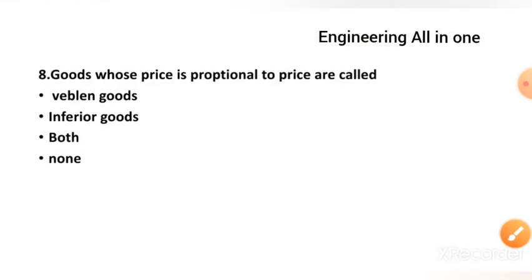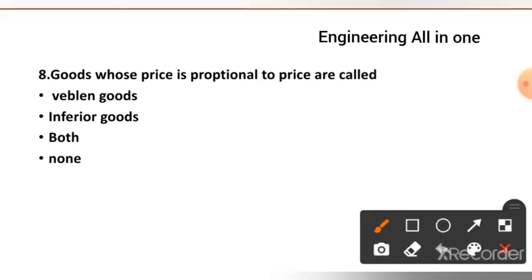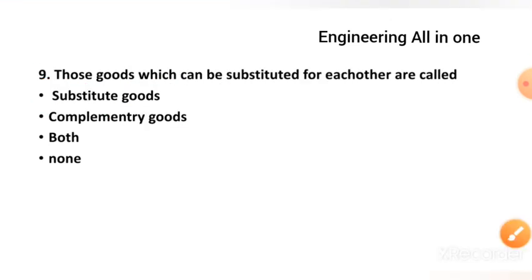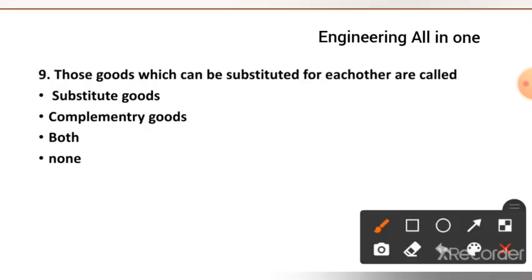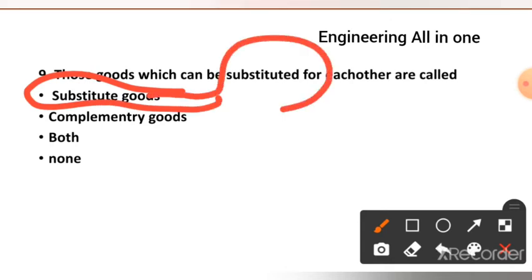Now see question number 8 here. Goods whose demand is proportional to the price are called Veblen goods, inferior goods, both, or none. The right option to this question is option number first, Veblen goods. Now see question number 9 here. Those goods which can be substituted for each other are called substitute goods, complementary goods, both, or none. The right option to this question is option number first, substitute goods. Those goods which can be substituted for each other are known as substitute goods.